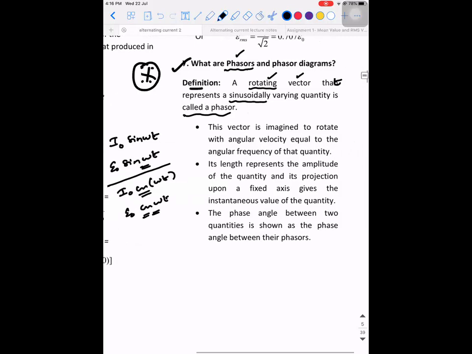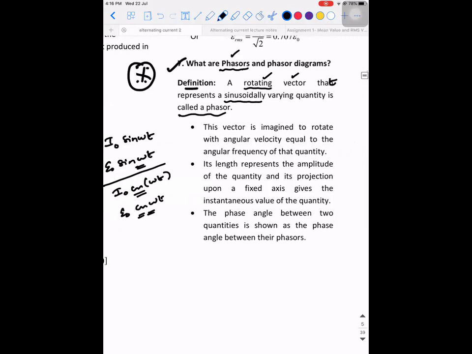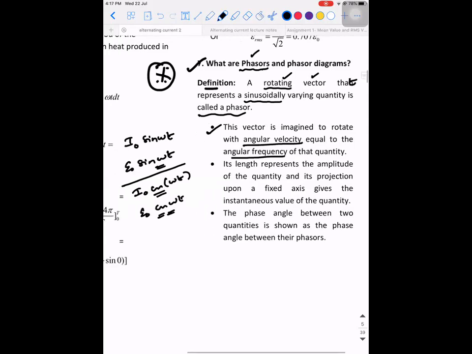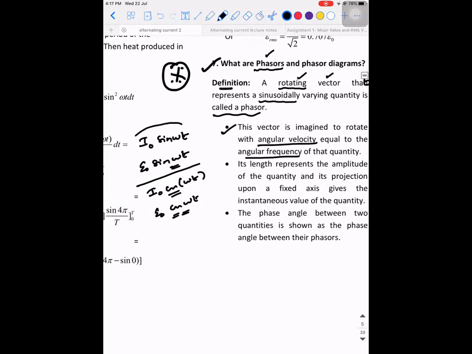Okay, is that clear? So what we are going to do is, instead of drawing the graph every time, we will be using the phasor diagram to analyze something. Let's see what we are going to do. There are some important points given. Make a note of it. This vector is imagined to rotate with an angular velocity equal to the angular frequency of the quantity. For example, if I try to draw the rotating vector for I naught sine omega t, I need to assume that the vector is rotating with what angular velocity? With an angular velocity of omega.